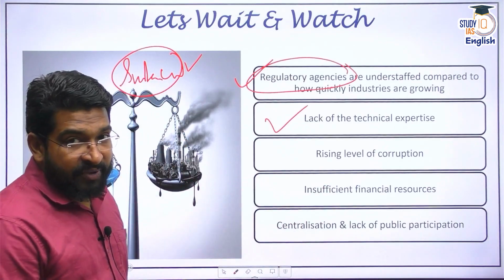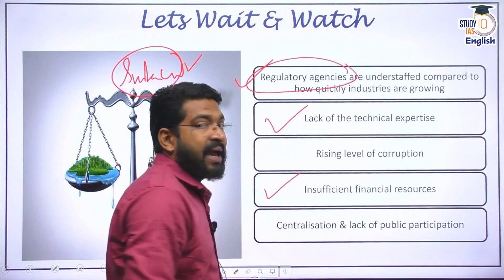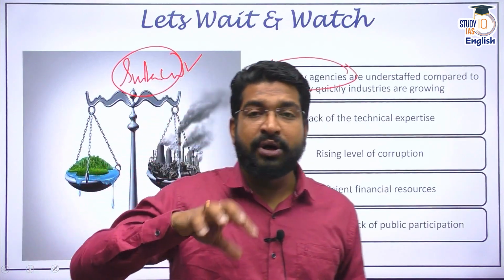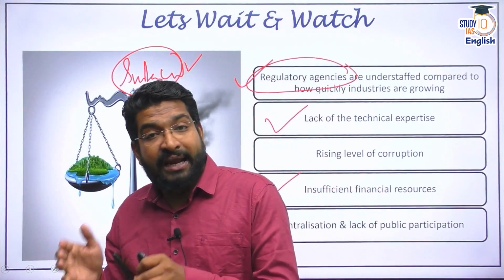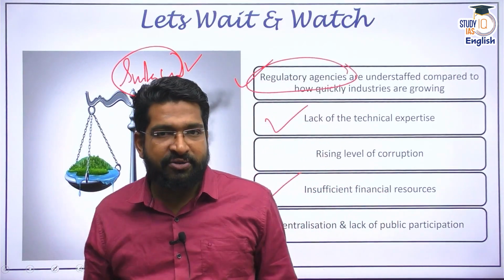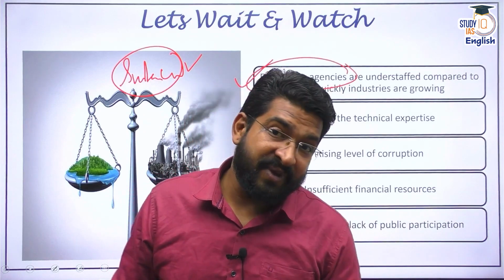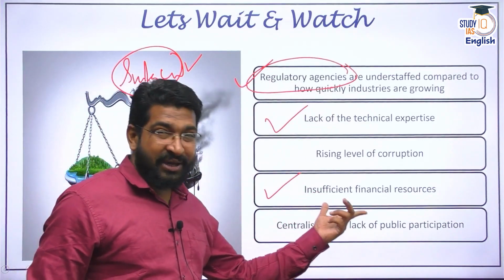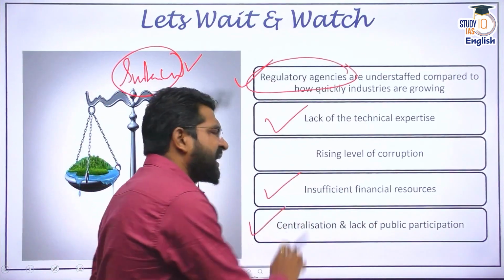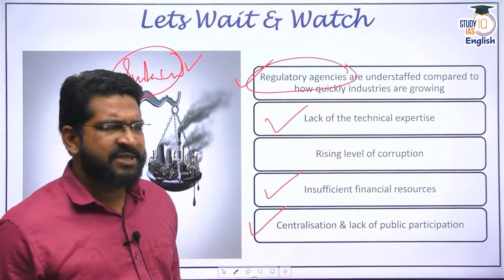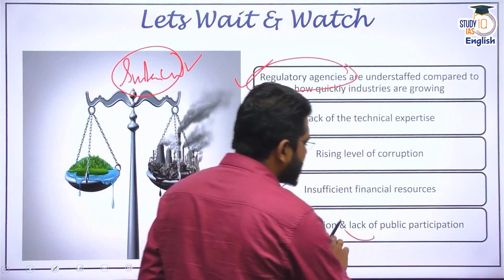There is a problem of insufficient financial resources as well when it comes to ministries, like the Ministry of Environment, Forest and Climate Change. We in general have social obligations, and because of that we feel the financial crunch forever. Apart from that, there is an issue of centralization, and whenever we talk about forest conservation, there is more and more lack of public participation.